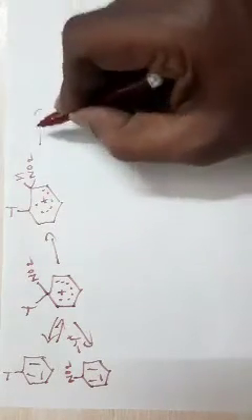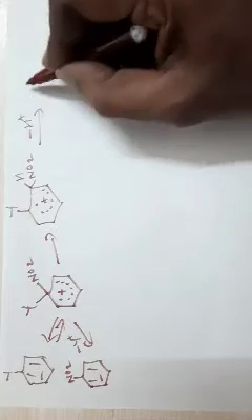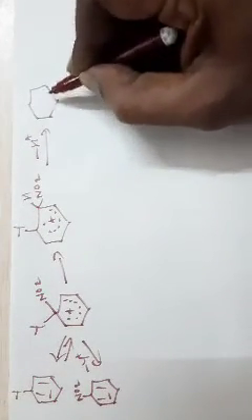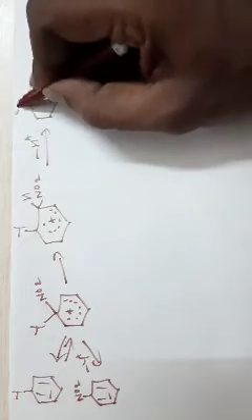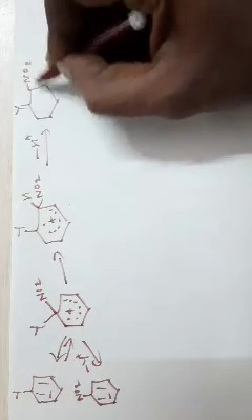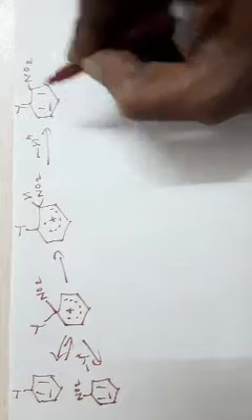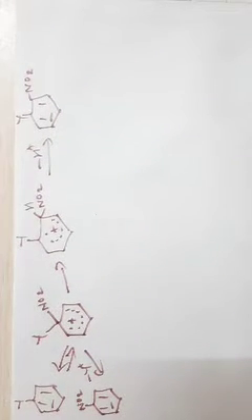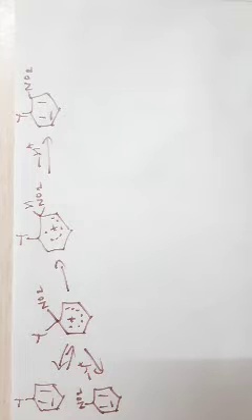If this loses a proton, then you are getting an ortho-substituted compound, YNO2. This is a possibility. You get an ortho-substituted compound.